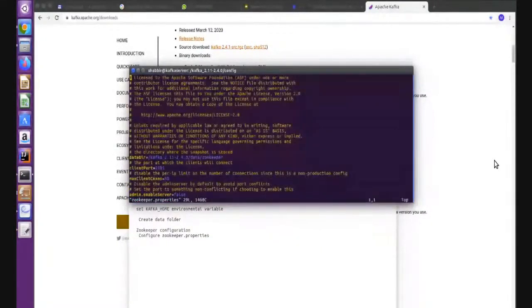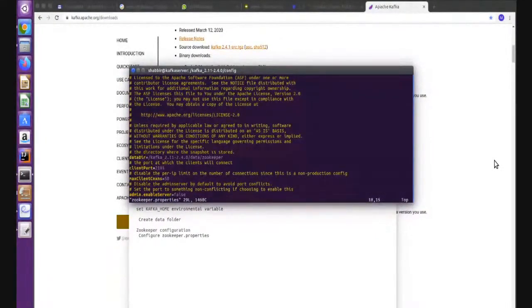Zookeeper here, nothing much to do. You just have to set the path of the Zookeeper data folder, where the Zookeeper should store the data. So my path is this because I have created a data folder under my Kafka folder. Inside data we have a Zookeeper folder. So this is the path, right, where the Zookeeper should store the data.